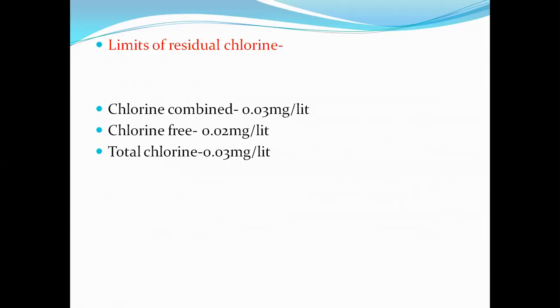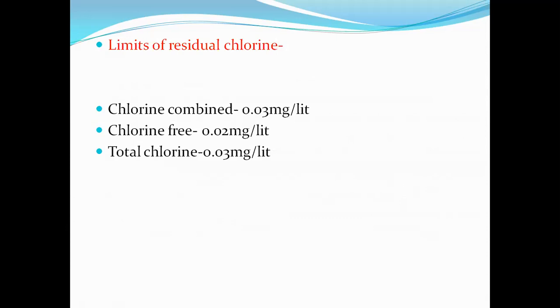That is, one or two drops of chlorine are added into 1 liter of water. When chlorine is in the form of free chlorine, it will be added at 0.02 mg per liter. When chlorine is in the form of total chlorine, it will be added at 0.03 mg per liter.